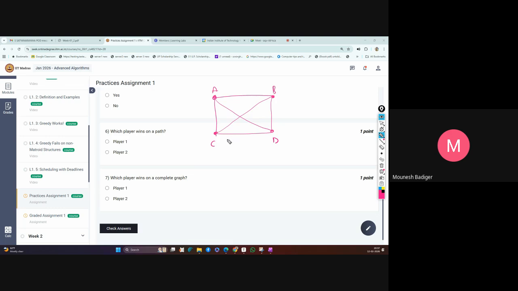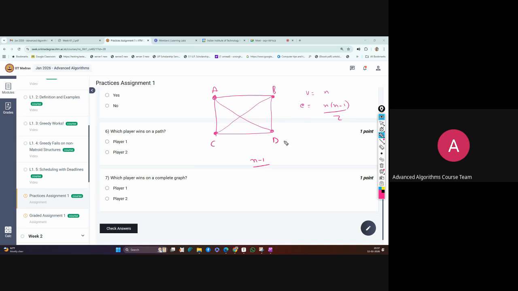If V equals N, what is the maximum number of edges possible? N into N minus 1, divided by 2. For this complete graph, multiple spanning trees are possible, and we require only N minus 1 edges to make a spanning tree.